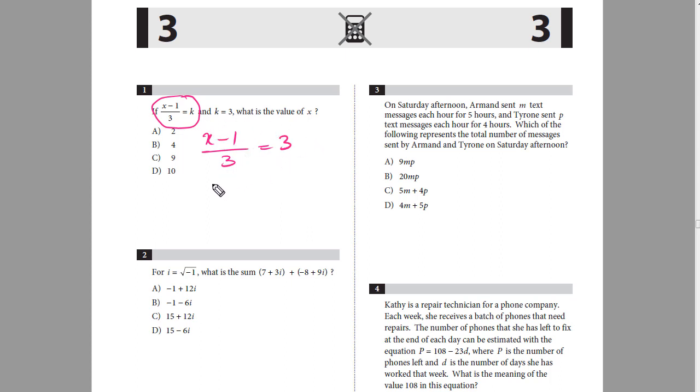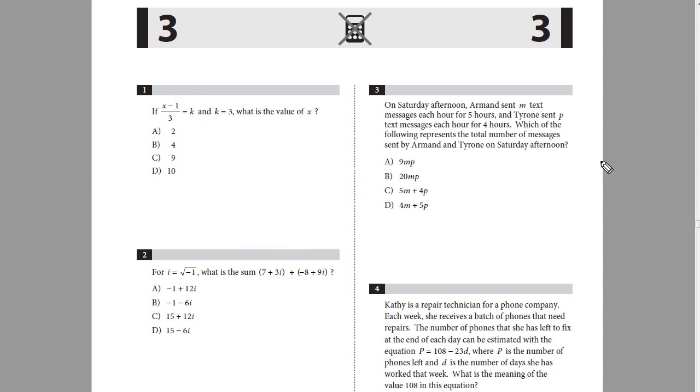Now we'll do the cross multiplication. After cross multiplication it will become x minus 1 equals 9, since 3 times 3 is 9. Now I'll add 1 on both sides and x will become equal to 10. So for the first question, this is the correct answer.